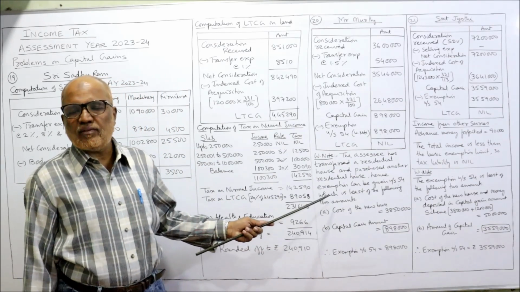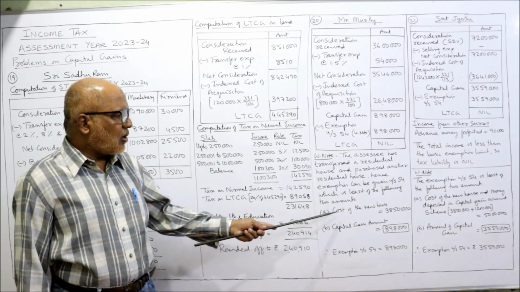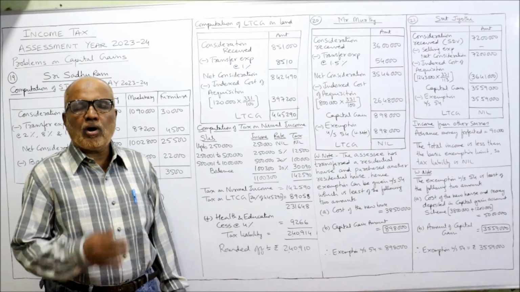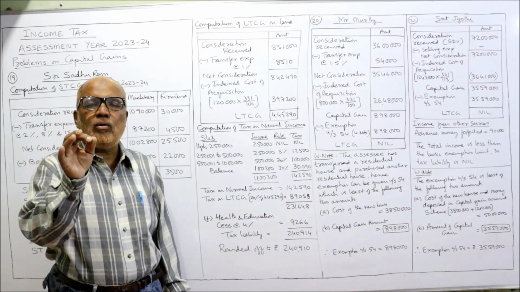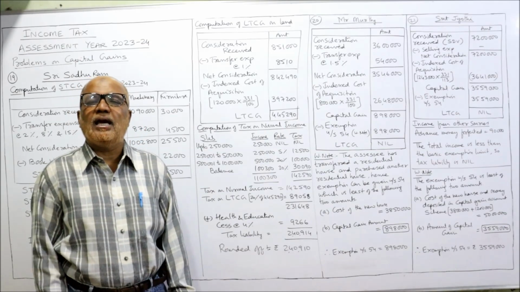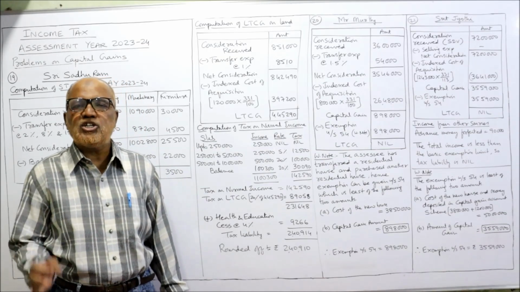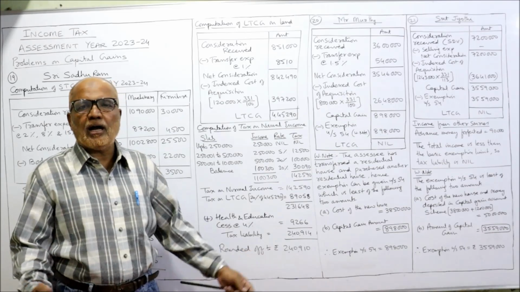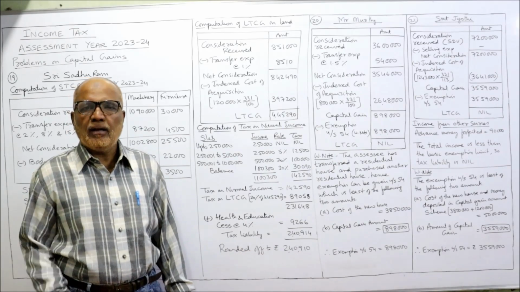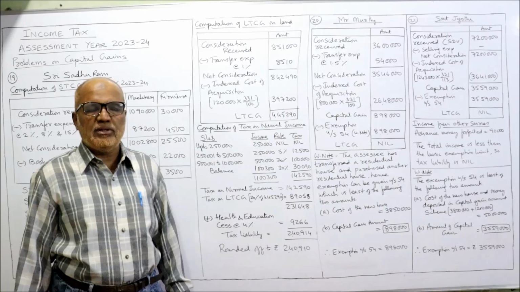The exemption is the lesser of the following two amounts. The cost of the new house, or the amount deposited in a capital gain account scheme in a nationalized bank. Here in our problem, it is not given. But remember, the next problem I will explain you in detail.